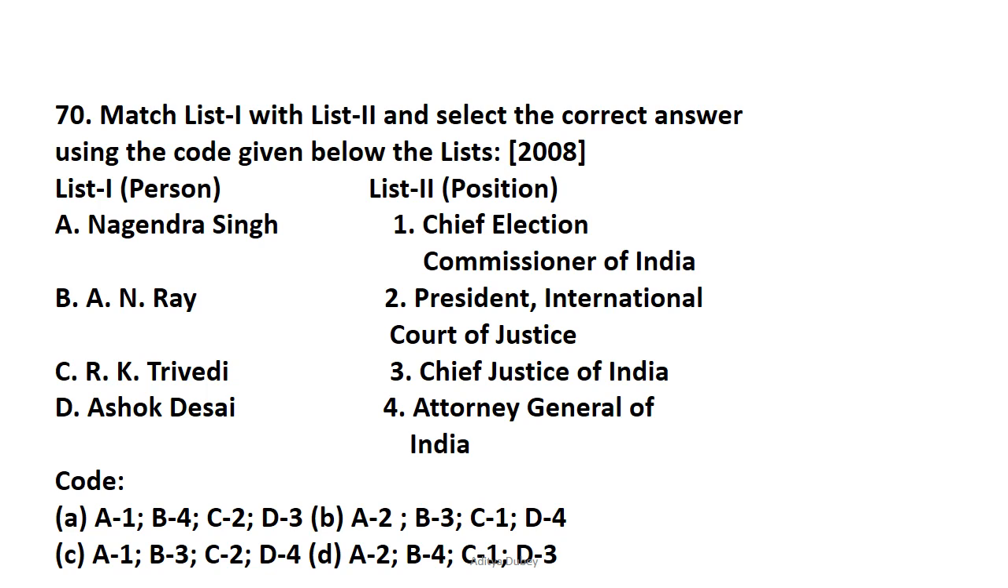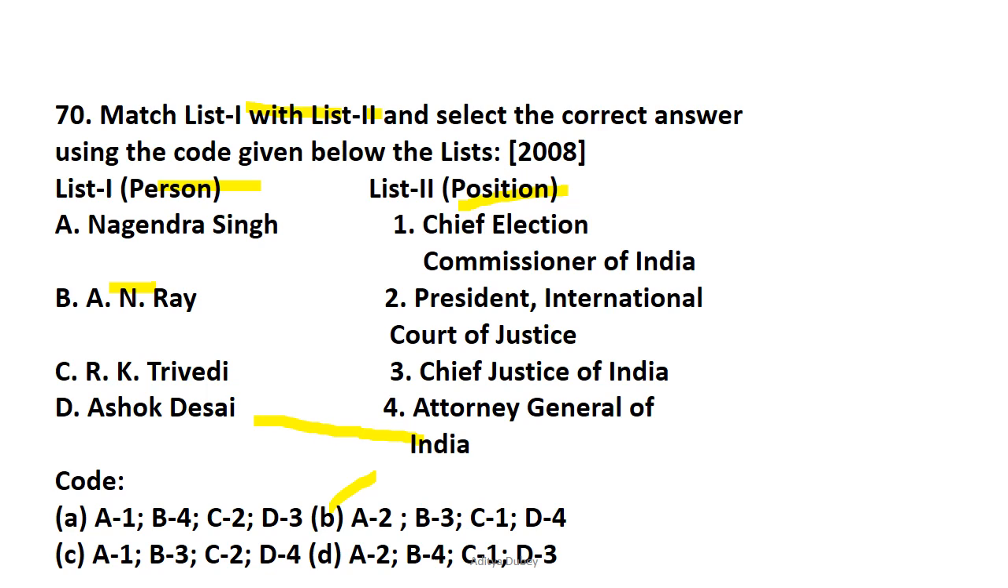Now question number 70 is, we have been given the following lists, list 1 and list 2, with persons, and we need to associate each person with a certain position. So the correct answer is option B, that is Nagendra Singh was the President of the International Court of Justice, A.N. Roy was the Chief Justice of India, R.K. Trivedi was the Chief Election Commissioner of India, Ashok Desai was the Attorney General of India.